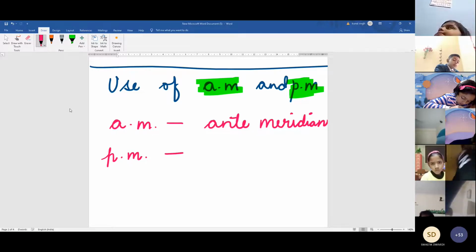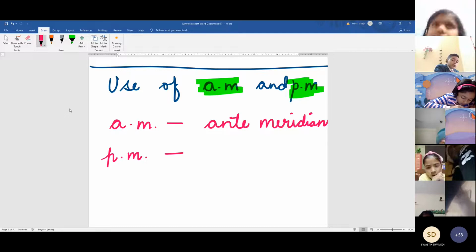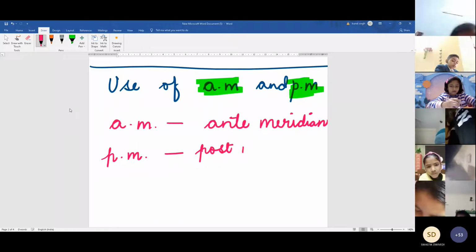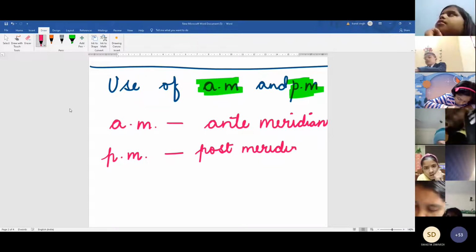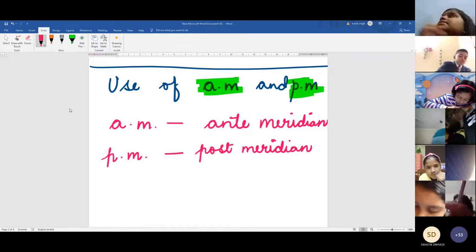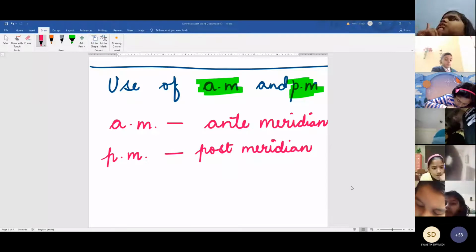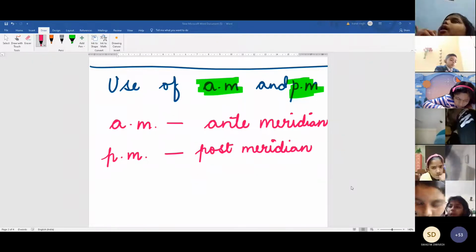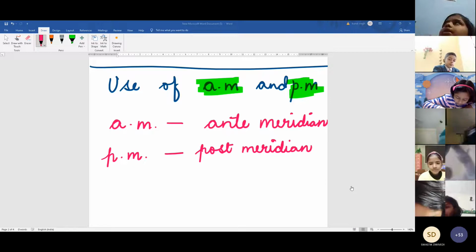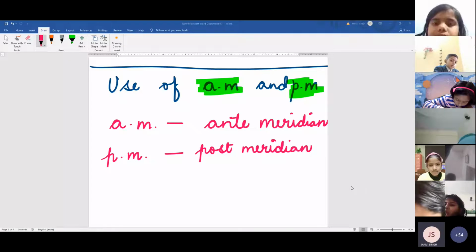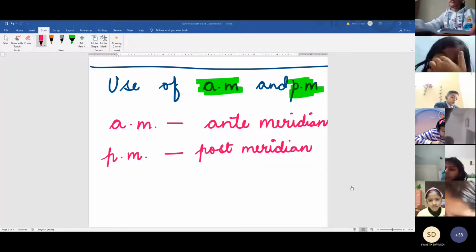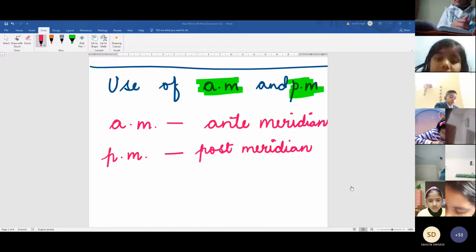PM stands for post meridian. Yes, you have to write this in your notebook.